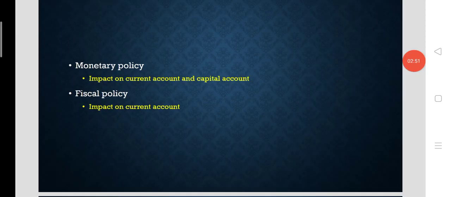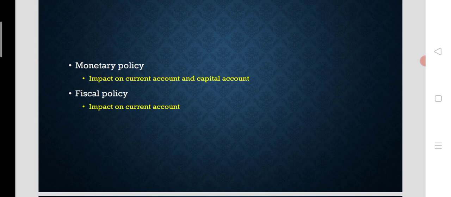So these are the two policies, monetary policy and fiscal policy, that could be applied for obtaining internal balance and external balance. According to the Mundell model, monetary policy should be earmarked for obtaining external balance, as it will have an impact: when monetary policy is contractionary, it could lead to an increase in the rate of interest.